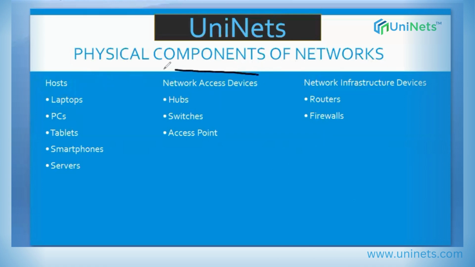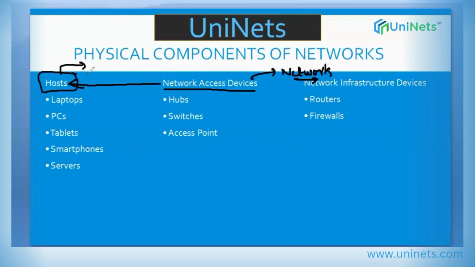Now, what is the difference between network access devices and network infrastructure devices? Network access devices are the devices which provide the interaction between the host and the network. Whenever a host has initiated traffic, a packet, who is the first level of network device that receives this traffic? Those are network access devices.